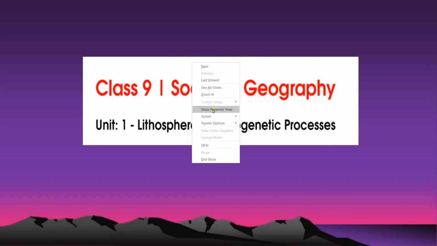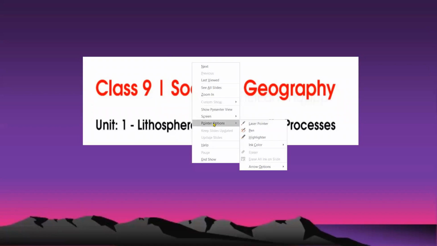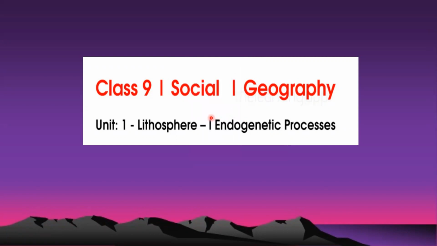You all know that right from the origin of the earth, the surface of the earth does not remain the same. It changes from time to time and from place to place. It keeps on changing, right? So there are two factors that are responsible for the changing surface of the earth. The factors that act from inside the earth are called endogenetic processes. So in this lesson, we will be learning about the factors that act from inside the earth and that are responsible for the changing surface of the earth.